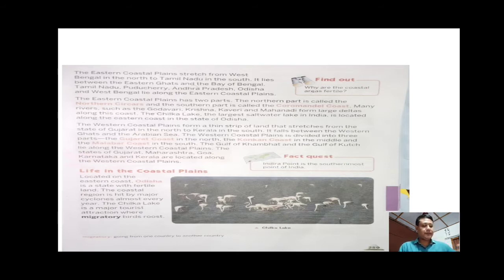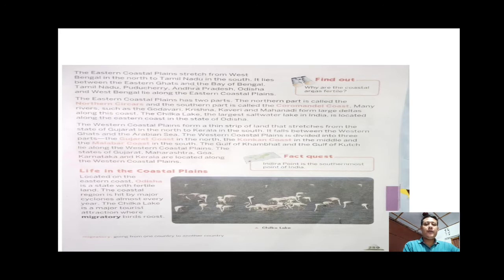Next, towards the southernmost part of India, Tamil Nadu has a long coastline called the Coromandel Coast. So towards the southernmost part of the eastern coastal plains, which state will we find? The state we will find is Tamil Nadu. And Tamil Nadu has a long coastline called the Coromandel Coast.